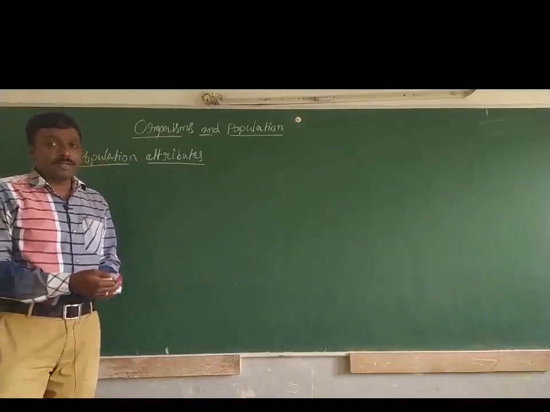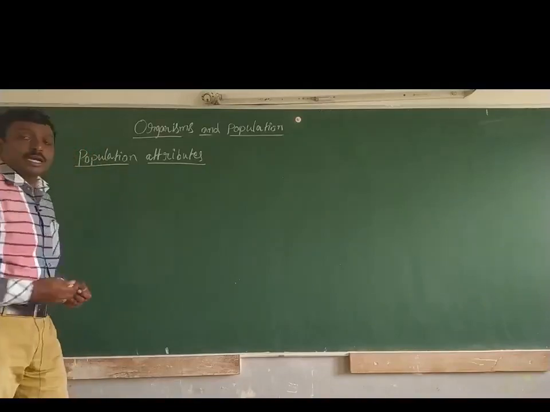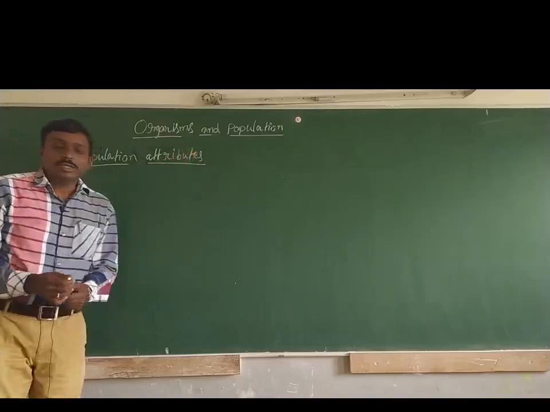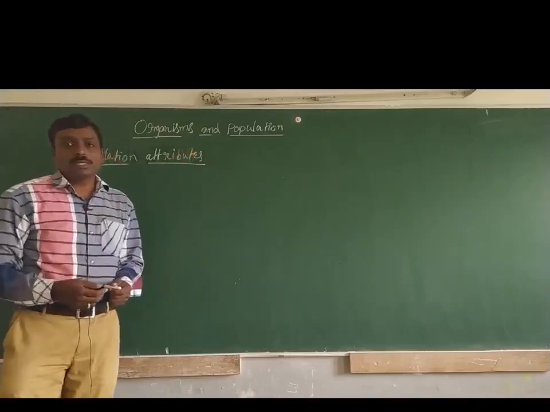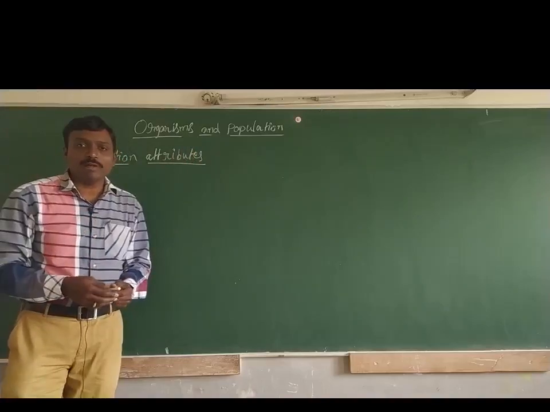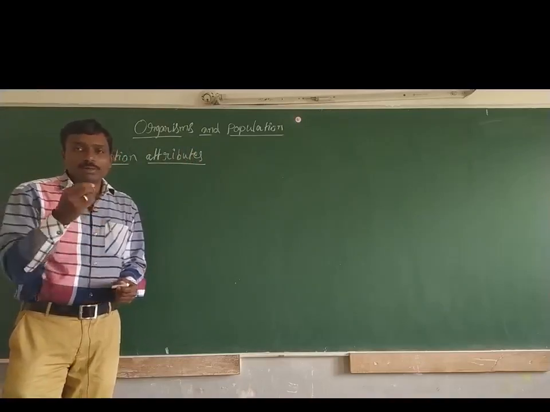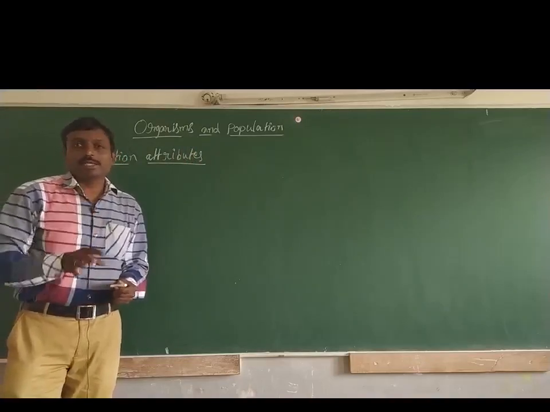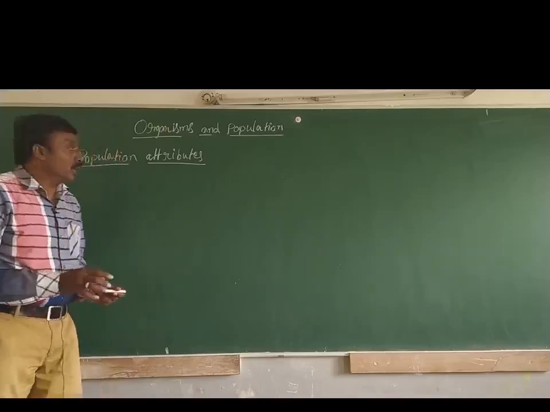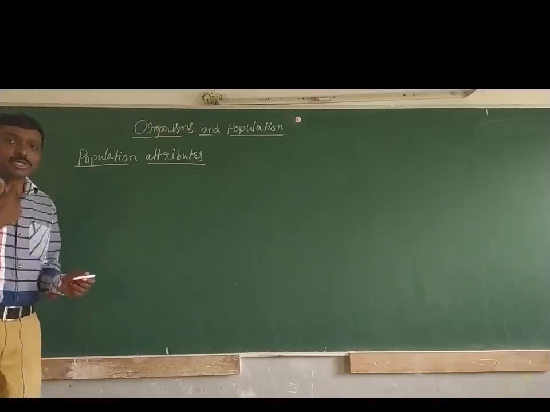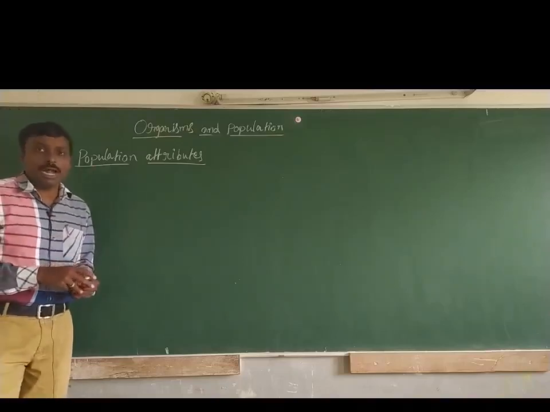So I am continuing with the same lesson, that is organisms and population. In the last video we discussed up to responses and several types of adaptations, and we also gave some good examples of various adaptations. And after that, now we are going to continue with the next topic, that is population attributes.